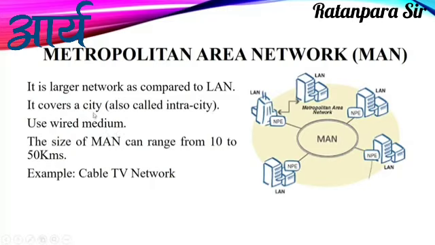It means in this we will only have wires. The size of a MAN can range from 10 to 50 kilometers. It means a metropolitan area network can be a minimum of 10 kilometers or a maximum of 50 kilometers. The most common examples are the cable TV network or the landline phones that we have. These are examples of a metropolitan area network.